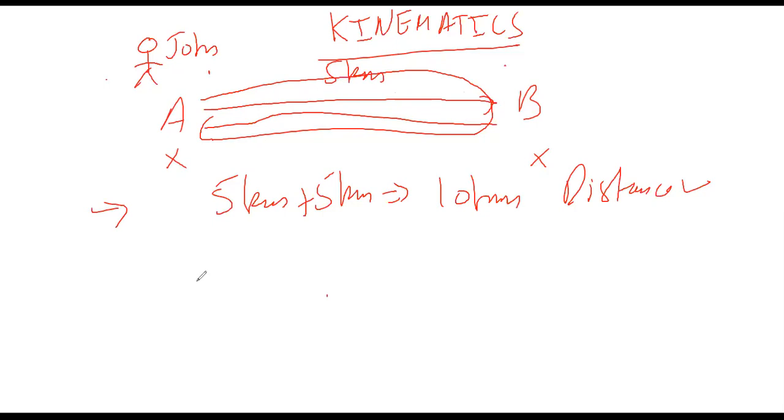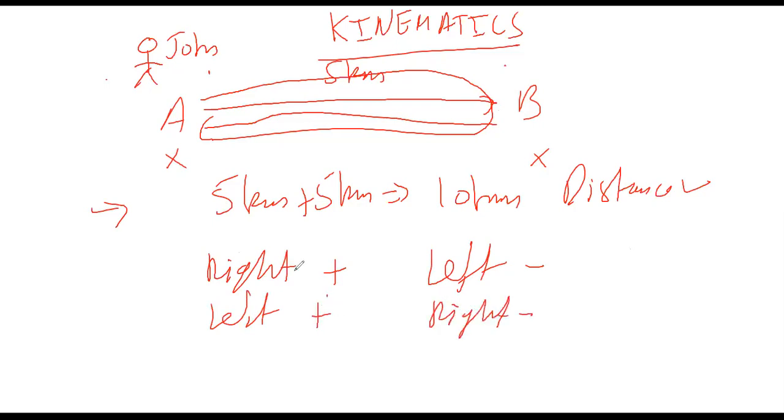We also learned in vectors that when vectors are in opposite direction, they cancel out. Why do they cancel out? Because they have different signs. Like going from A to B, or going towards right, is positive, then left is the opposite. So if right is positive, then the opposite is what? Negative. If we take left as positive, then right is negative, because the opposite of right is left and the opposite of left is right. So we learned that when the vectors are going in opposite direction, they cancel out.